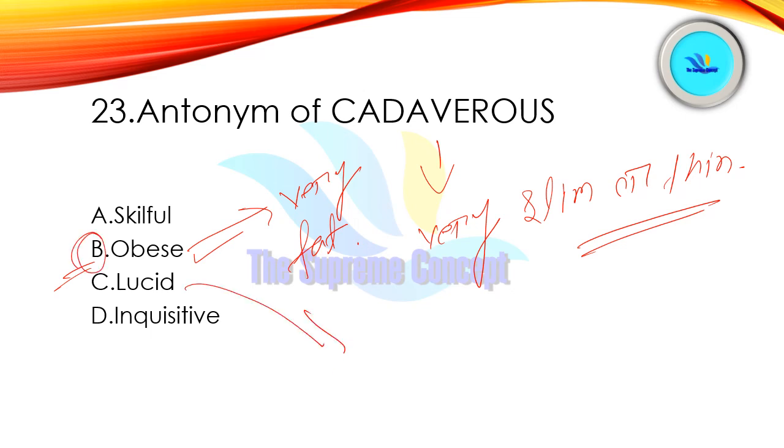And lucid means which is clearly expressed, or you can say clear, right? And then inquisitive means which is very curious. You might have seen the word nosy, right? Nosy means one who has interest in listening to other people, or interfering in others' private affairs.